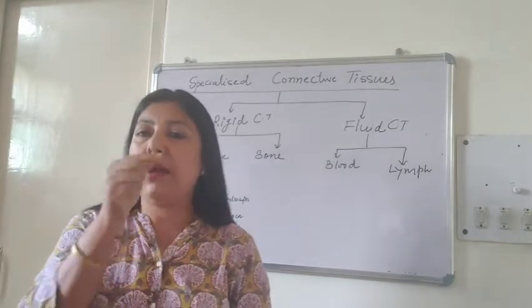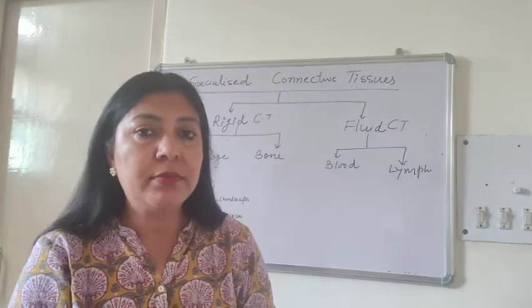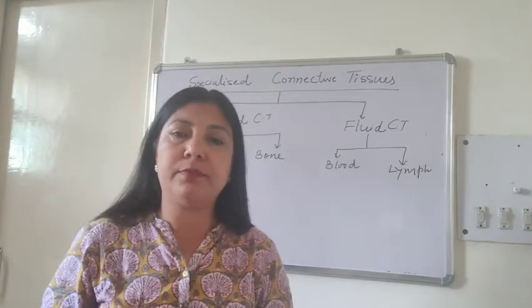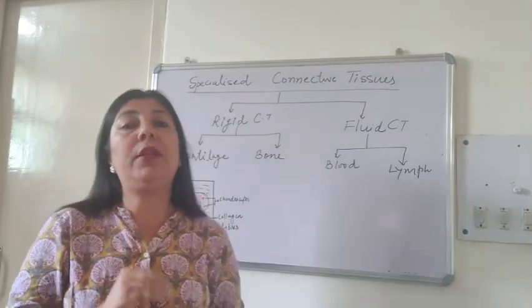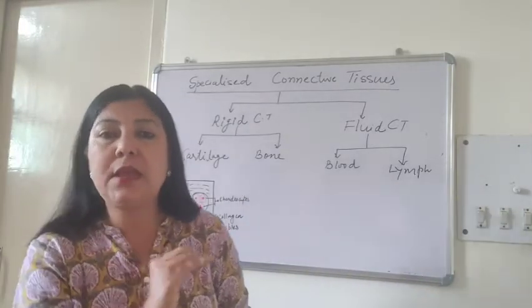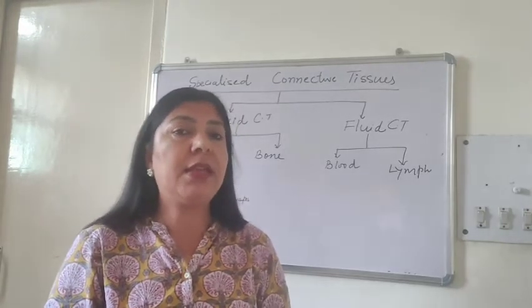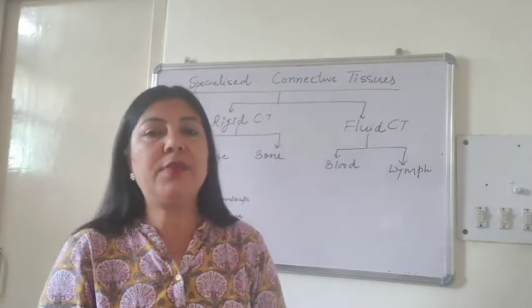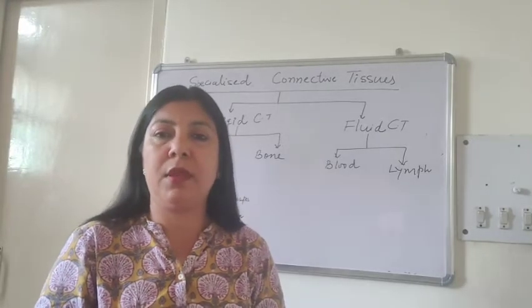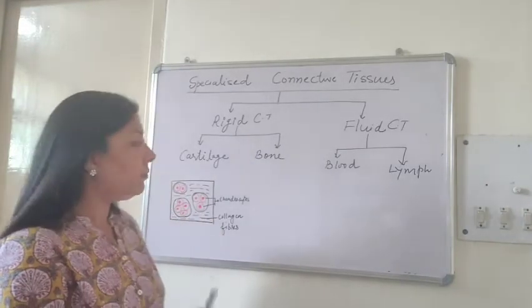Our trachea, it has got rings which are made up of cartilage. Our vertebral column, these vertebrae have in between got the discs. The discs are made up of cartilage. So you can guess, these cartilages give us flexibility as well as rigidity. Now let us see the histology of cartilage.